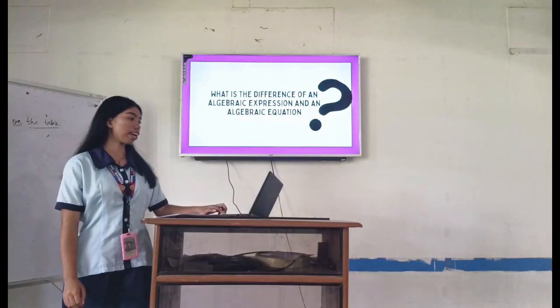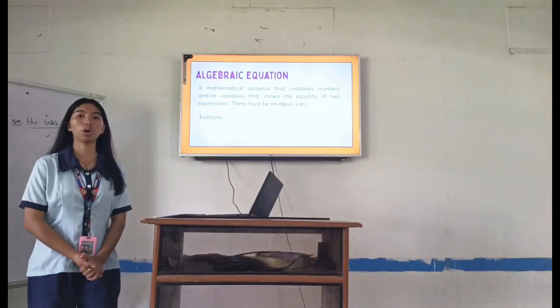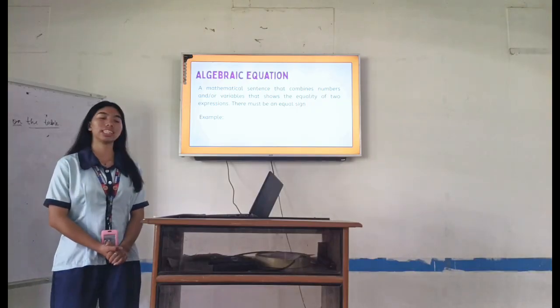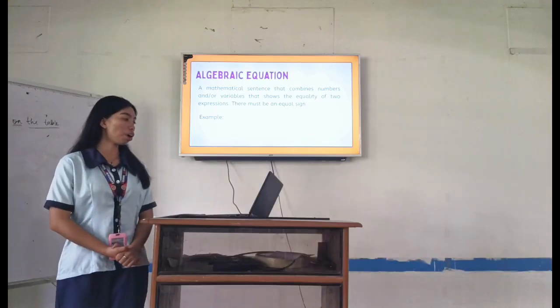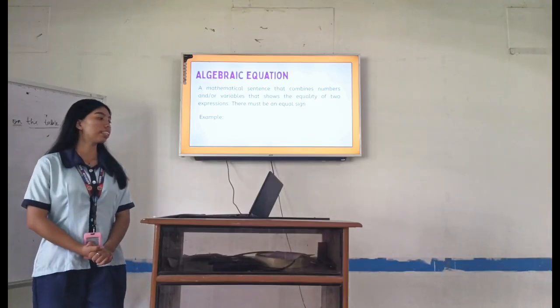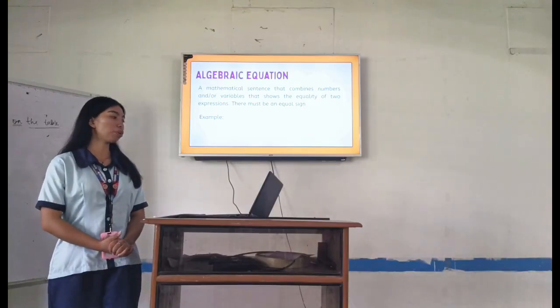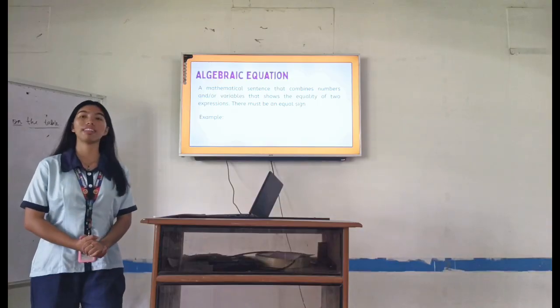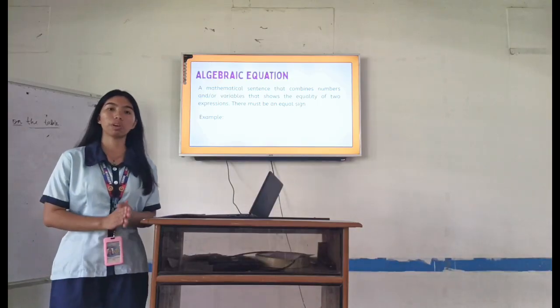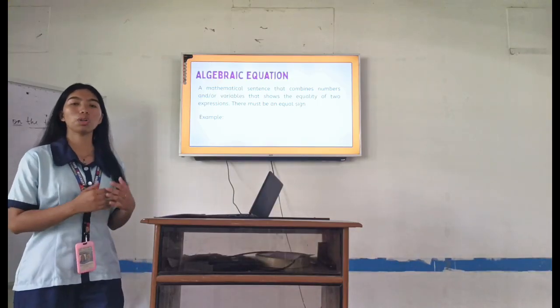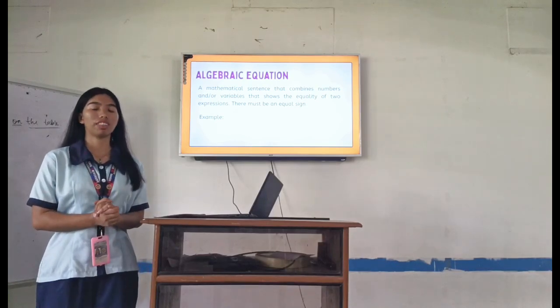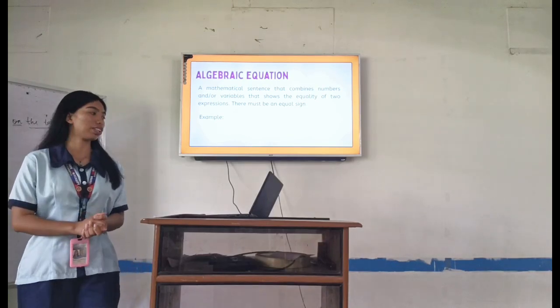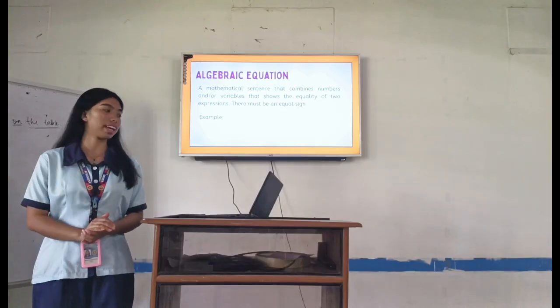An algebraic equation is a mathematical sentence that combines numbers and/or variables and shows the equality of two expressions, and it must have an equal sign. From the word equation, of course, there is always an equal sign.